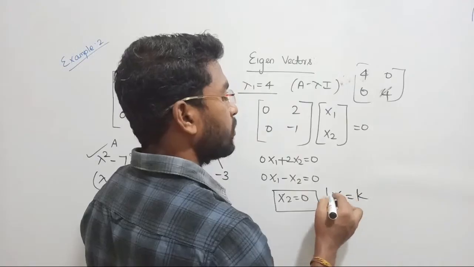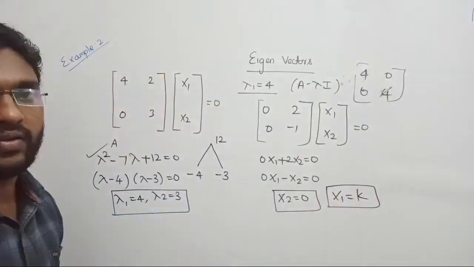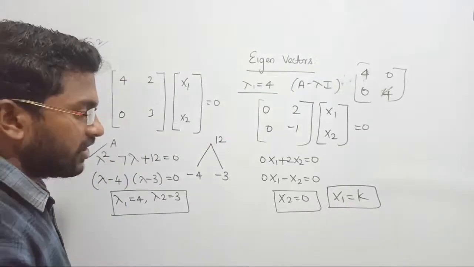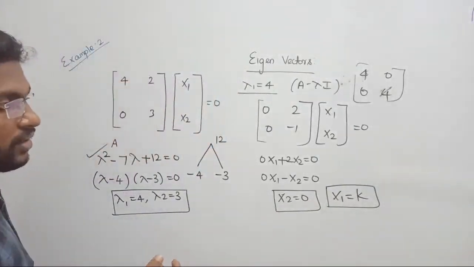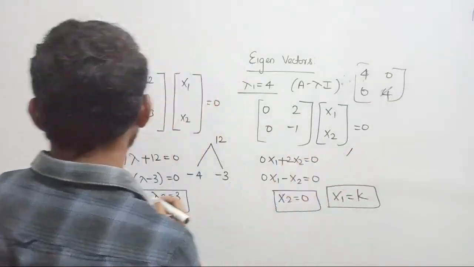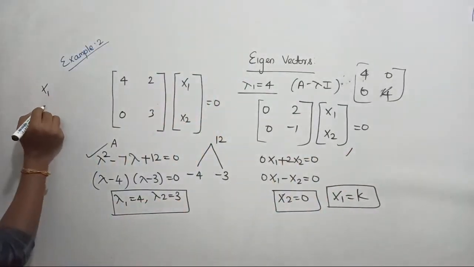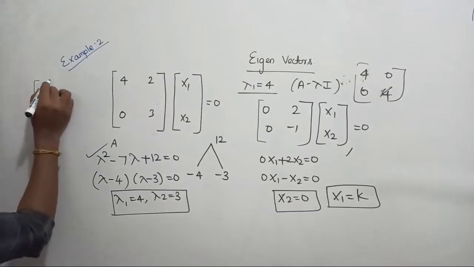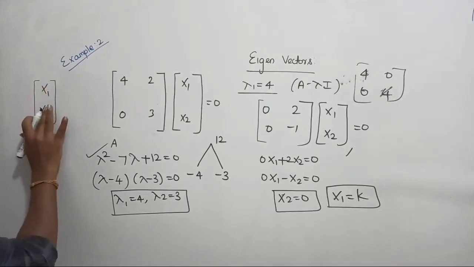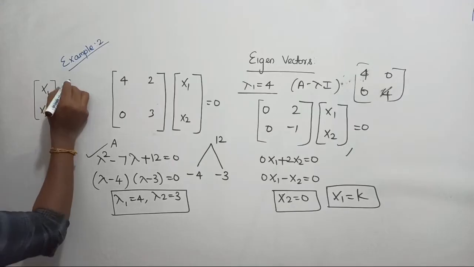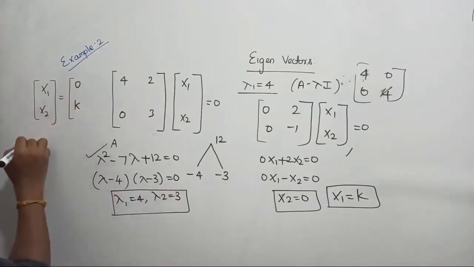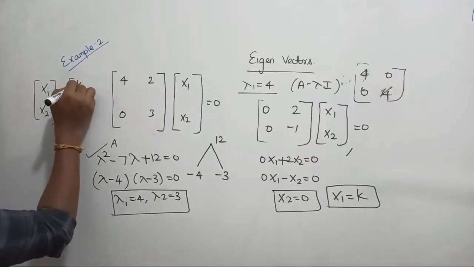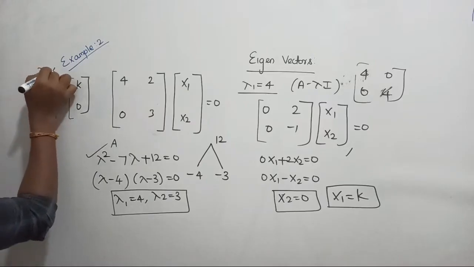No. x1 might be what? An arbitrary variable. That value is not known, right? Now let us proceed. So x2 equal to 0, x1 equal to k, right? Okay, first let us write the answer somewhere here. We got the vector, that is x1, x2, right? So here the possibilities are that x2 is going to be 0 and x1 will be k. Yes, that is k. Slowly be patient, understand these things. That is when lambda equal to 4.